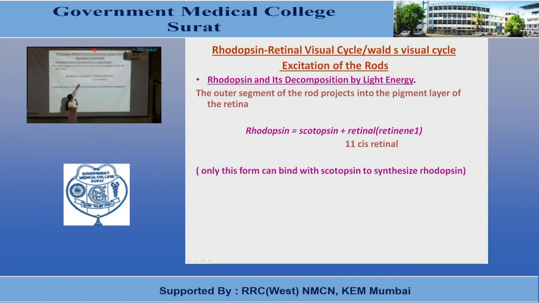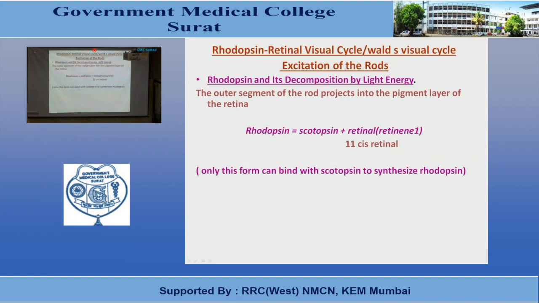The 11-cis retinal will be converted to all-trans retinal, and there are various intermediate steps through which this conversion takes place.